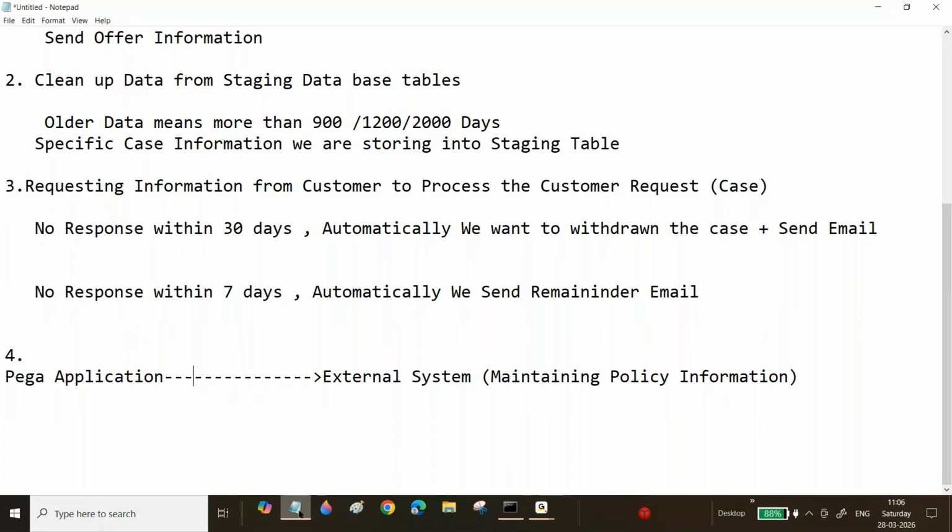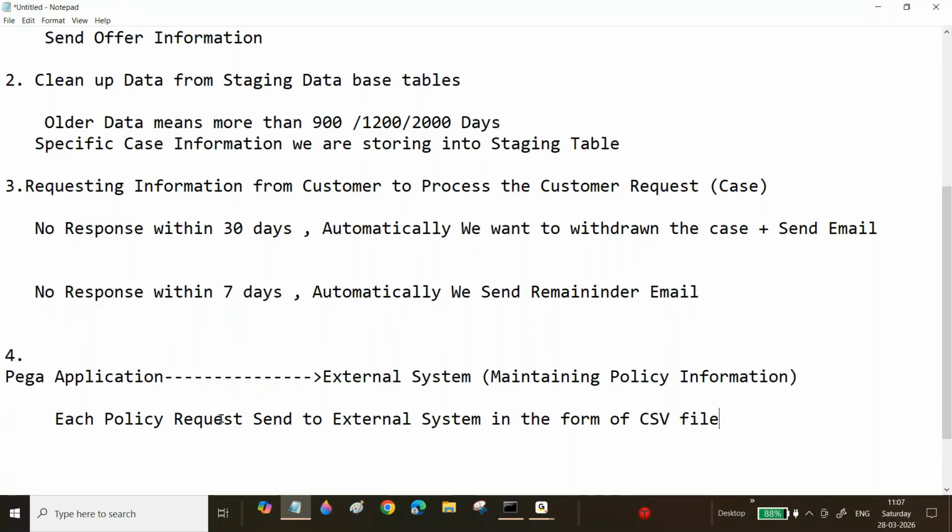Now, my scenario is, these people asked me, every day, each policy request, each customer's request information, send to the external system in the form of a CSV file. In the form of a CSV file.